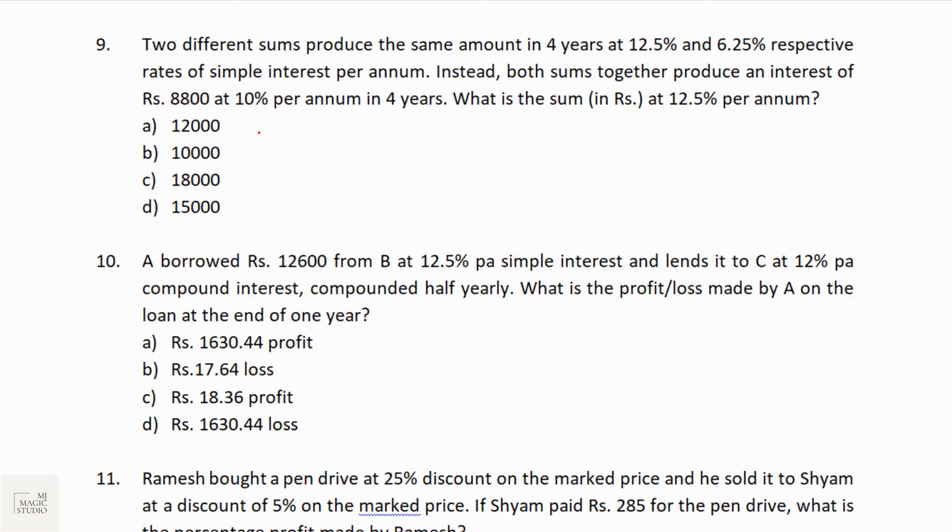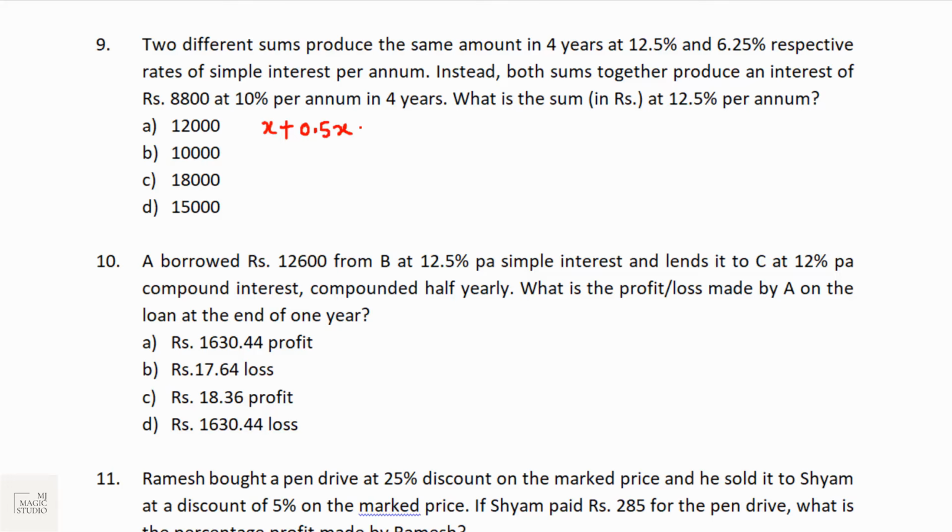Two different sums, x and y, produce the same amount in 4 years at 12.5% and 6.25% respectively, with rates of simple interest per annum. So that means x plus interest, amount is principal plus interest. Interest gained in 4 years at 12.5% is 12.5 into 4, that is 50%.